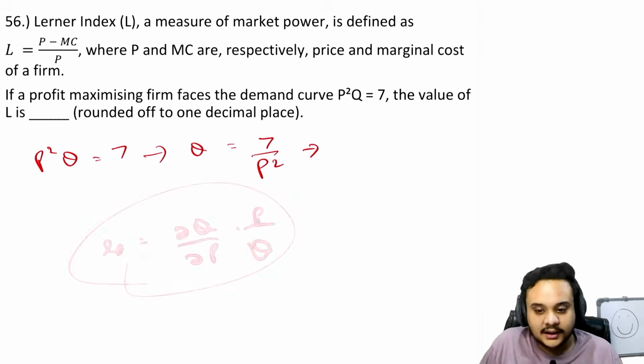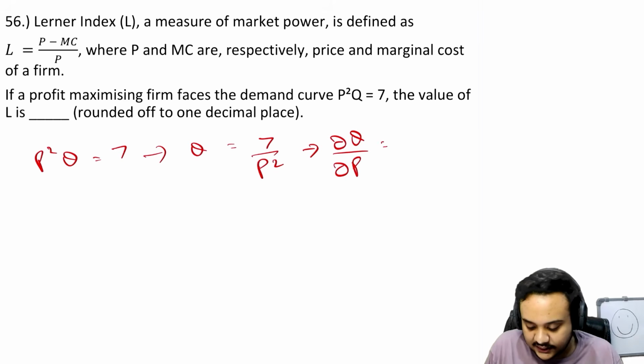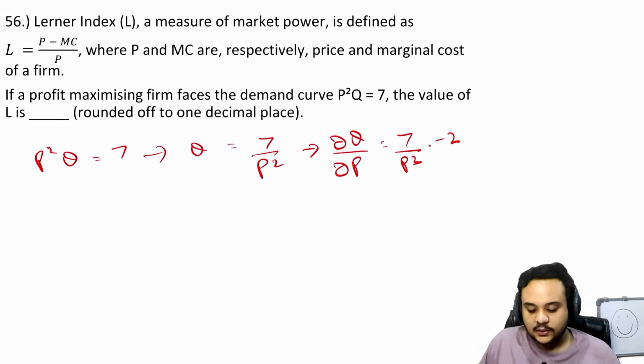This is the formula that we all know. So we take the partial derivative with respect to p. We write this as ∂q upon ∂p, and then 7 upon p cube, and this becomes minus 2 because the power goes up.